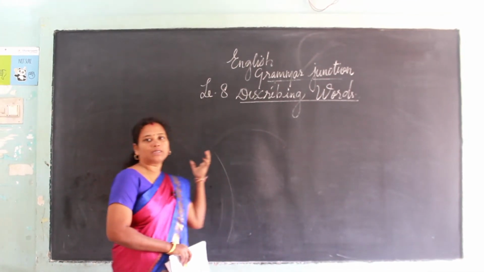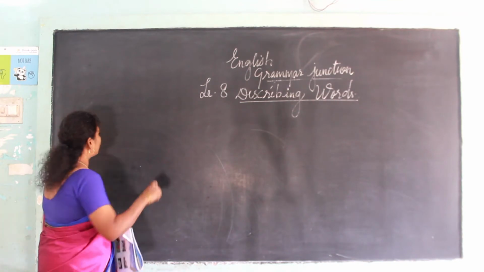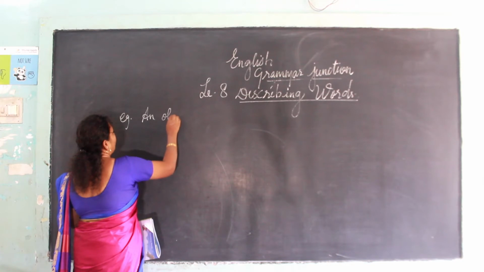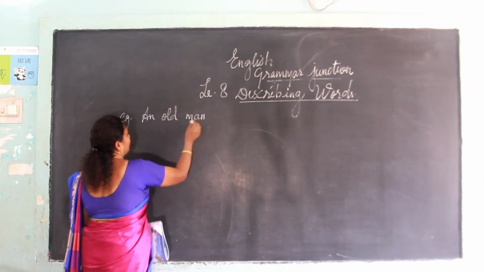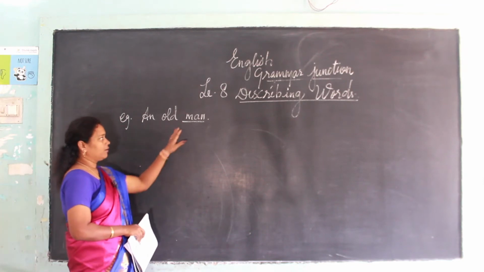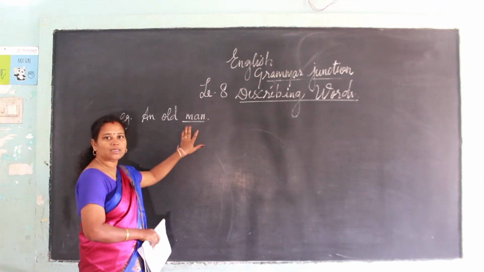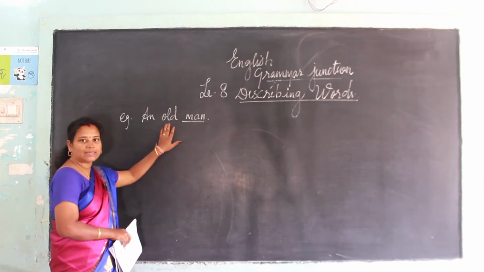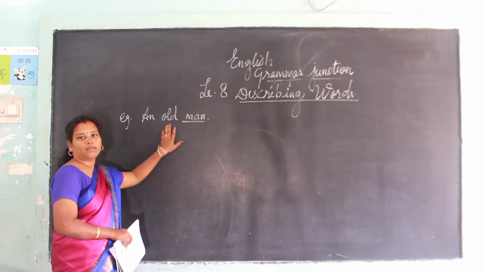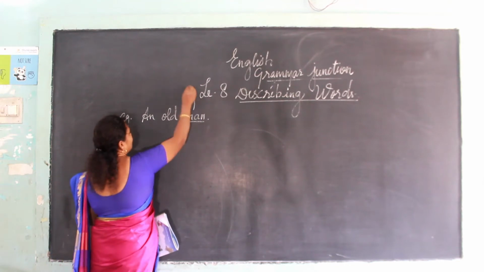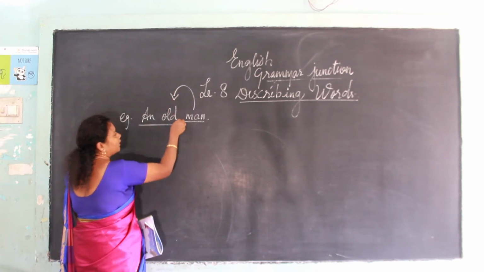Okay, what are the words? Let us see. For example, an old man. Here the word is man. So he is called a person. So he is a naming word. Man is a naming word. How is the man? The man is old. So this is a describing word. So here the man is described as an old man.